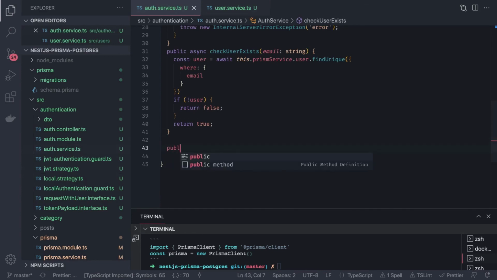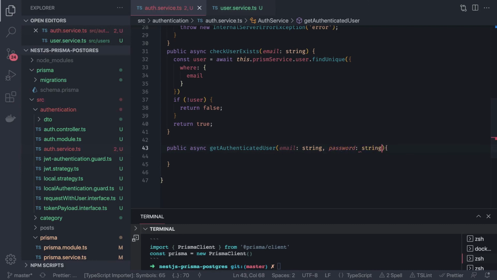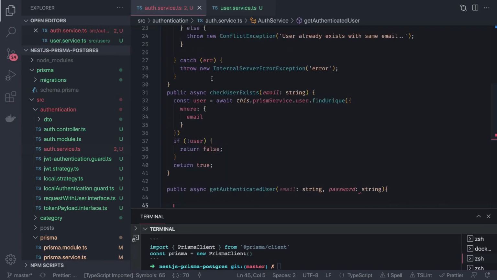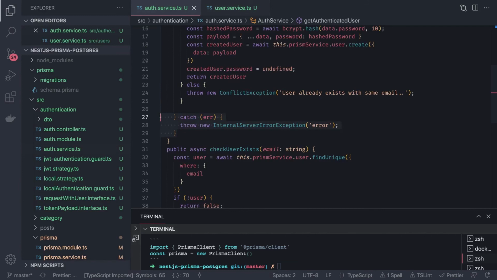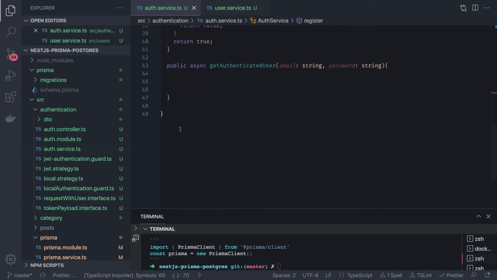So here we can say public async getAuthenticatedUser. Here we are going to have two arguments, email as a string and the password. Then we can put a try catch wrapper and do all our stuff inside the try catch just to validate if the user really exists.